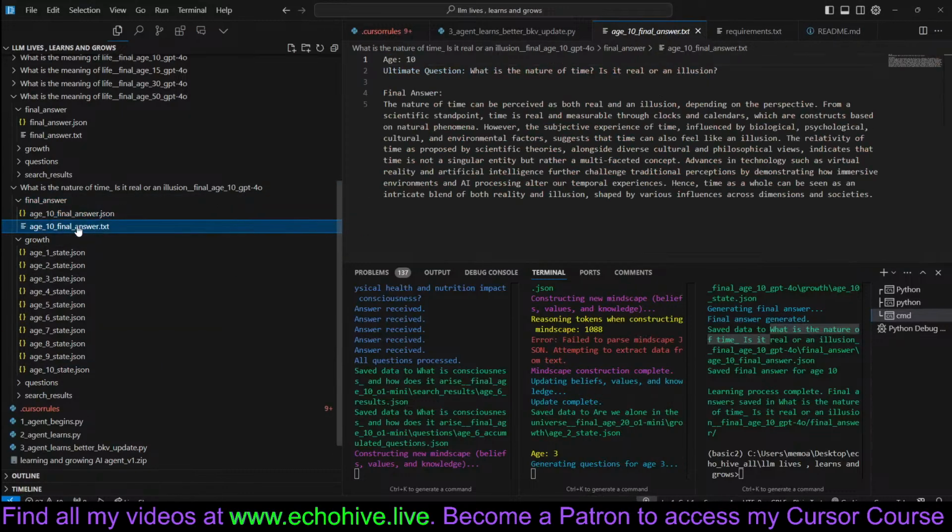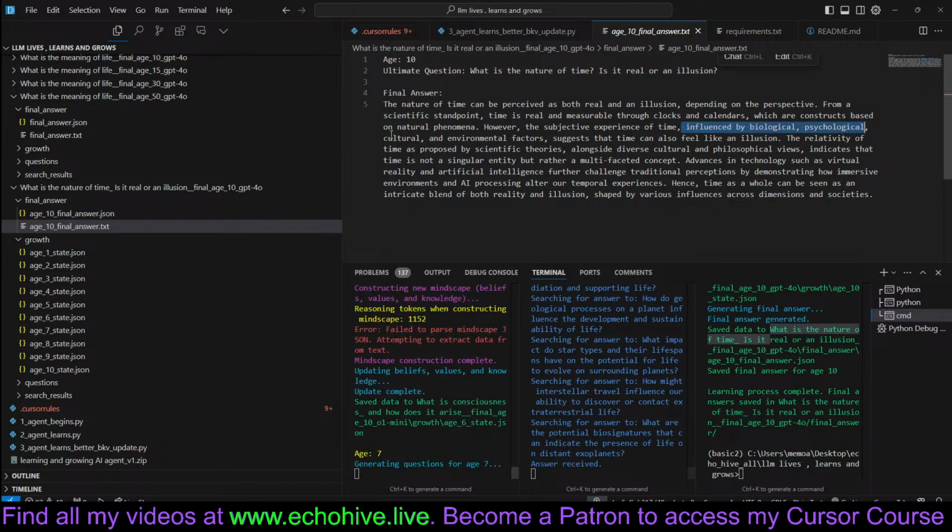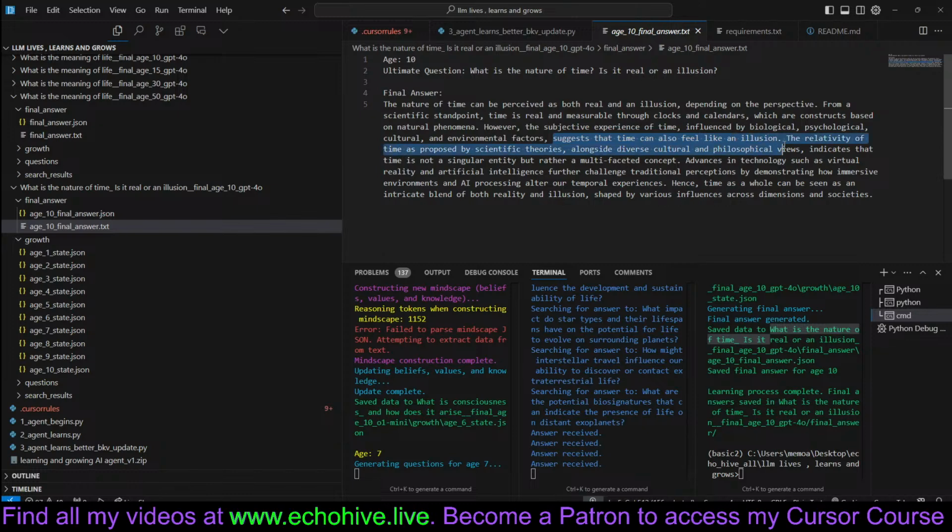The final answer it gave was that the nature of time can be perceived as both real and illusion, depending on the perspective. From a scientific standpoint, time is real and measurable through clocks and calendars, which are constructs based on natural phenomena. However, the subjective experience of time, influenced by biological, psychological, cultural, and environmental factors, suggests that time can also feel like an illusion.